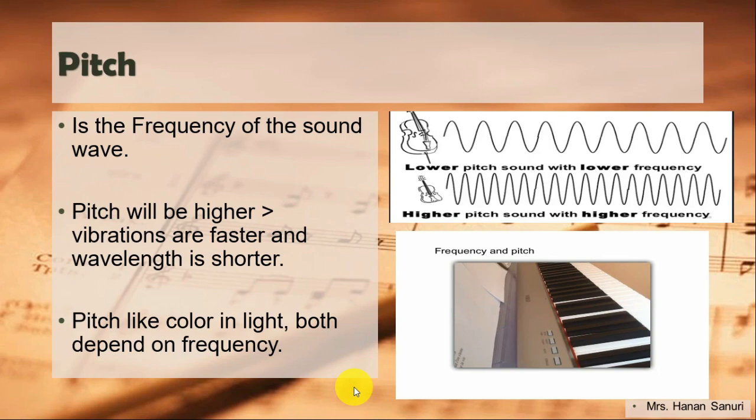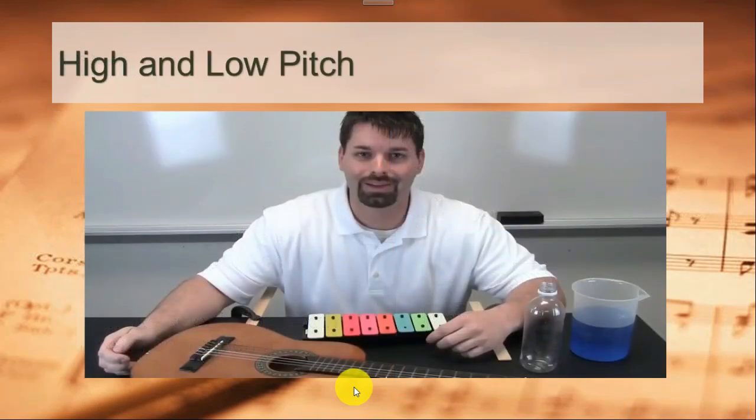So here, what's the difference here? Here we have the same piano. What is the difference between these lines? The difference is the number of vibrations. Some of them have more vibrations than the others. More vibrations means more frequency, more pitch. Okay? Here's an amazing video about high and low pitch.